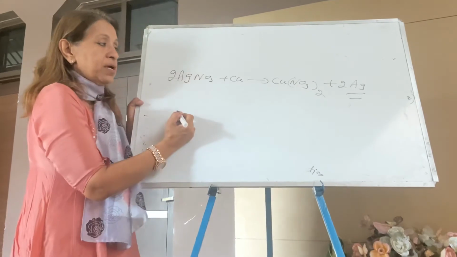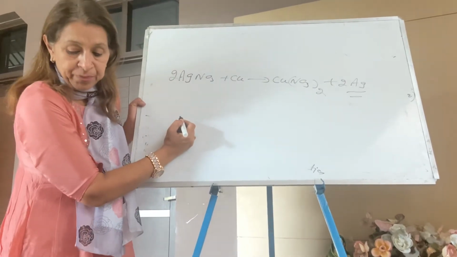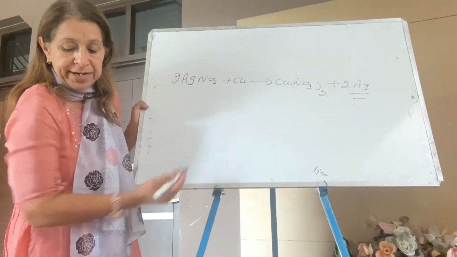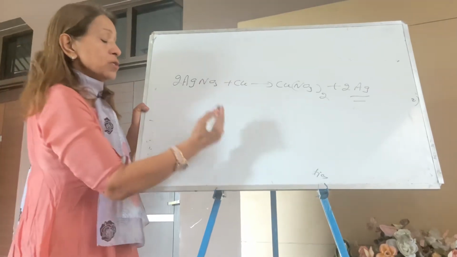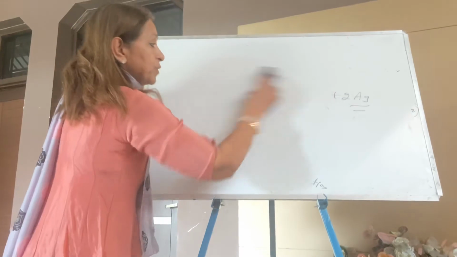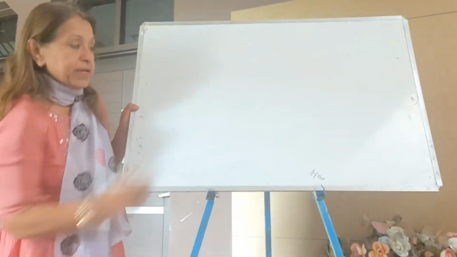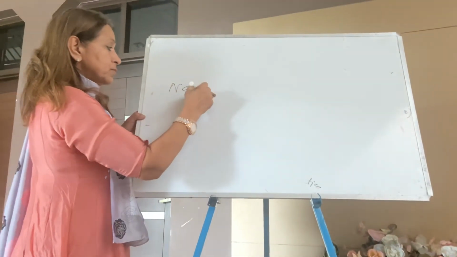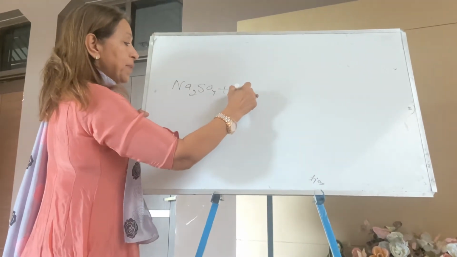So the formula becomes Cu(NO3)2. Now I am taking the question on precipitation reaction. What is meant by a very insoluble salt produced? That is, I am taking one of the precipitation reactions. You can take sodium sulfate. It's a double decomposition. Barium chloride.